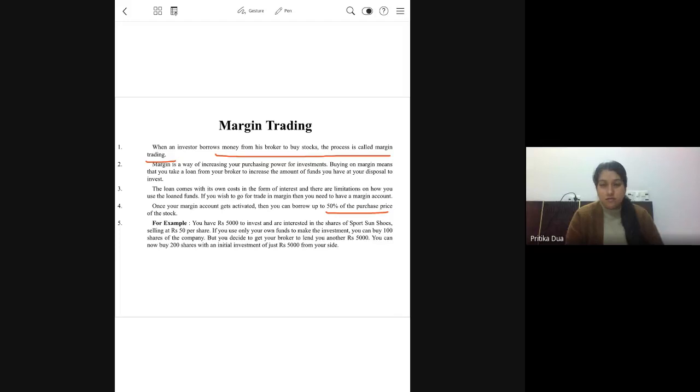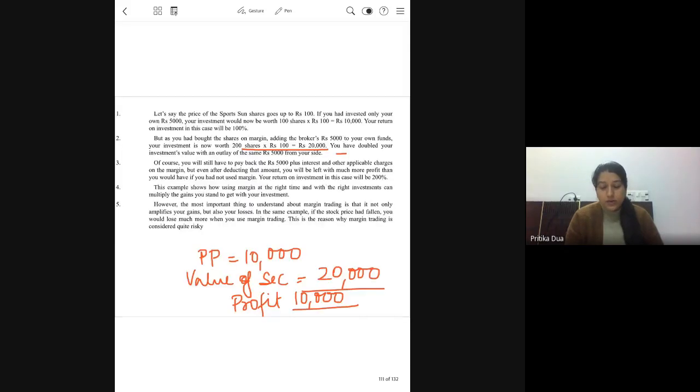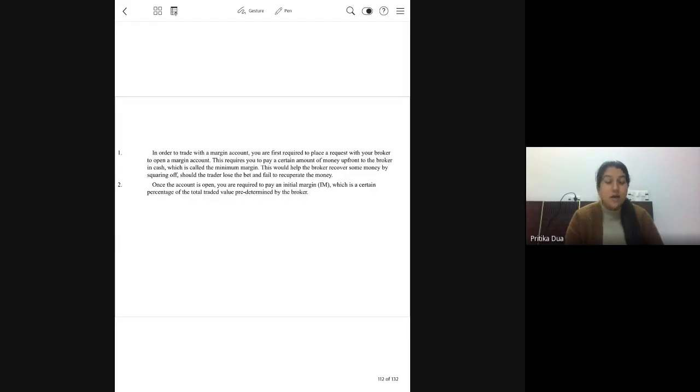Say the opportunity in which he has invested turns out to be good, then he will be adjusting the return for the amount of interest paid. Okay, so the net return will be calculated after adjusting the interest paid to the broker. So this example we had discussed in the last class.